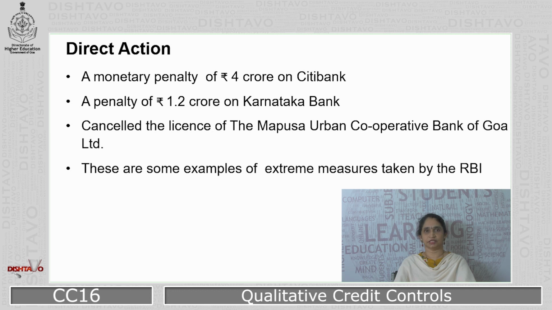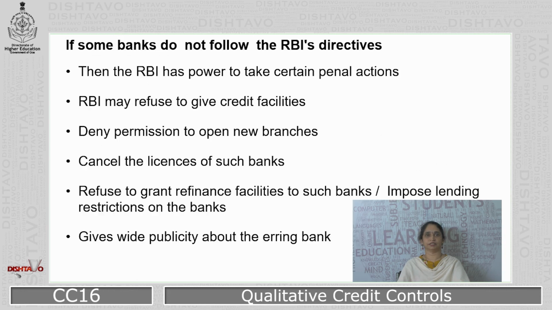The reason is these banks did not follow the guidelines which were issued by RBI from time to time. Another example is RBI cancelled the license of one of the oldest cooperative banks in Goa, the Mapusa Urban Cooperative Bank of Goa Limited. This was somewhere in April 2020. These are some examples of extreme steps which have been taken by the Reserve Bank of India.